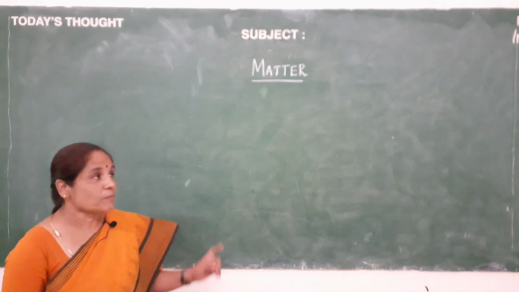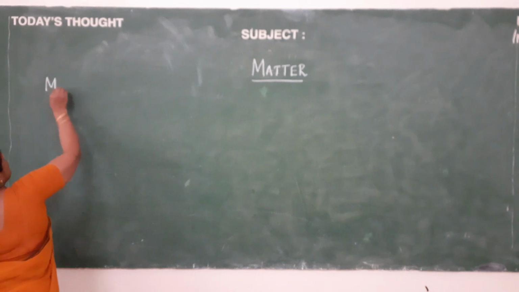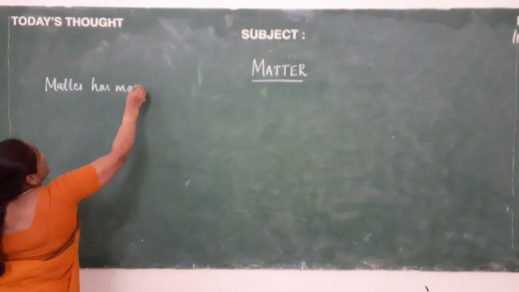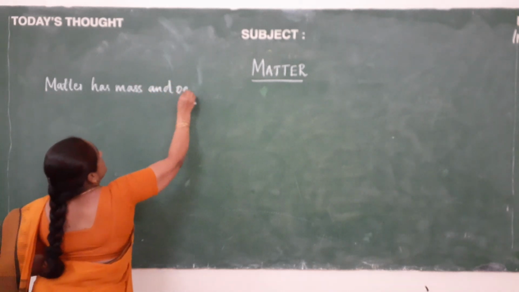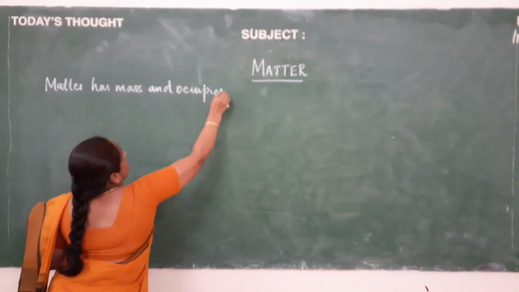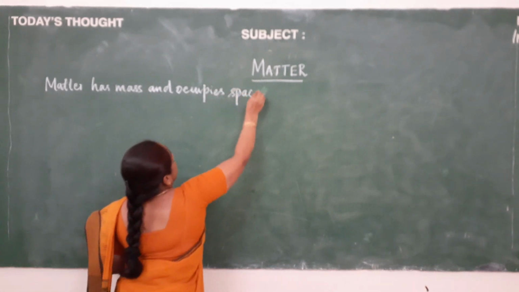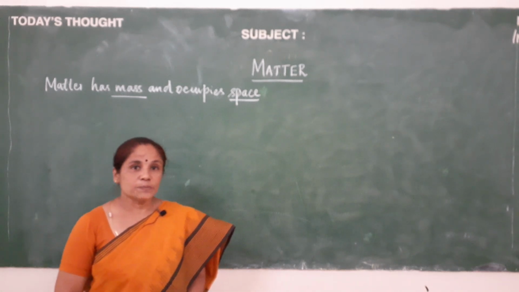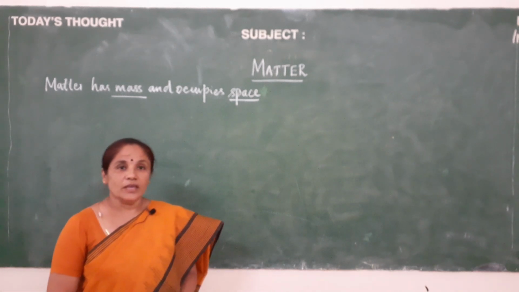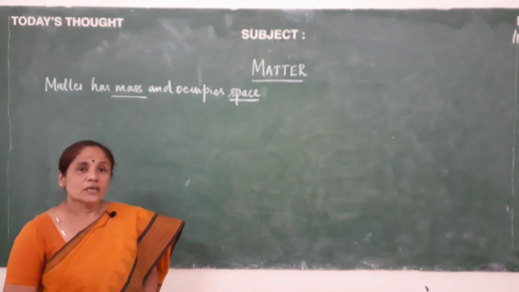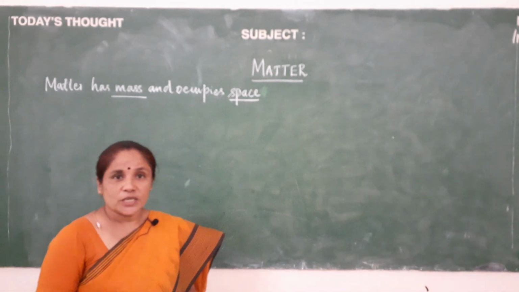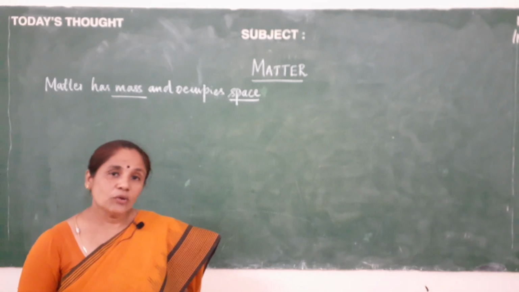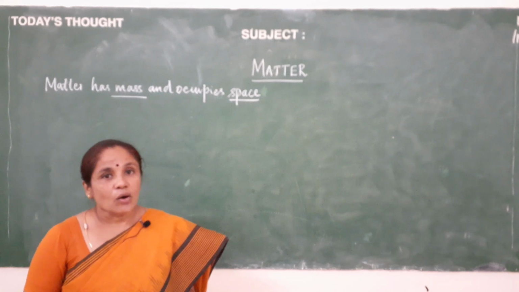So, you can define matter as anything that has mass and occupies space. Matter has mass and occupies space. Some of them may be heavy and some objects may be light. Whenever we see any object, immediately our brain automatically recognizes whether the particular object is a solid, liquid or gas.